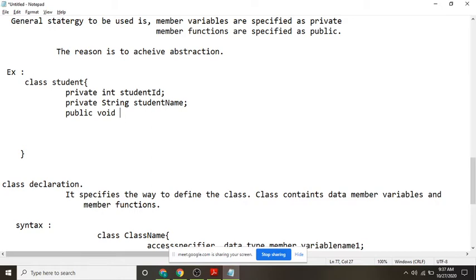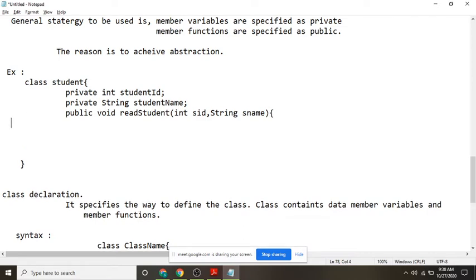So the function name is something like readStudent. I will take int SID, comma, string SName. Student ID equal to SID.